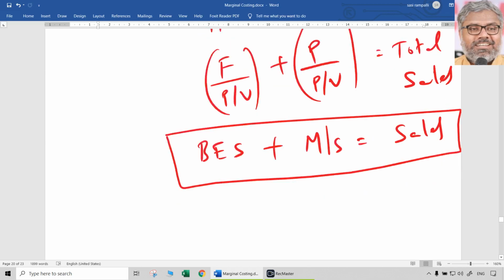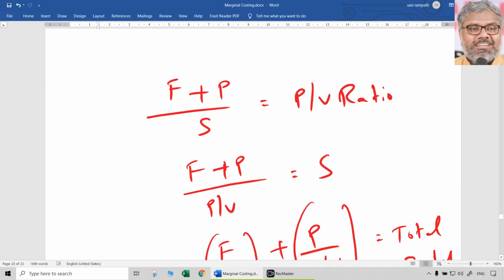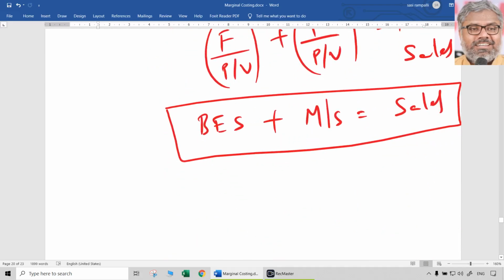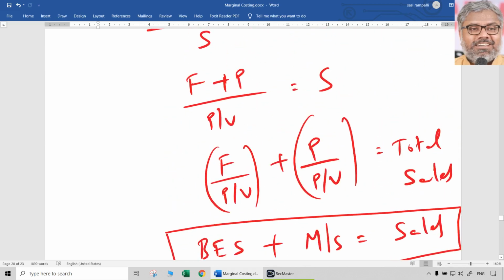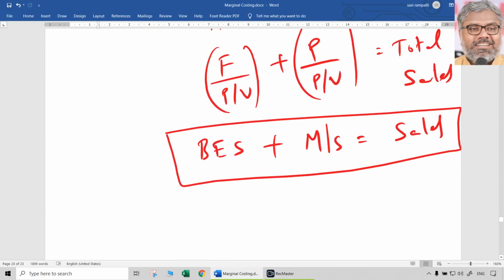In the ICA material, the summary of all these formulae is already there, but I suggest you write them. Not necessarily the derivation and all these steps, but at least the final formula you have to write on paper in your own notes, and you have to write them not just once. You have to write them multiple times while understanding them, and you can do any other cross multiplications also to arrive at any new formulae. But ultimately the concept of fixed cost, variable cost, sales and profit is going to be the same.